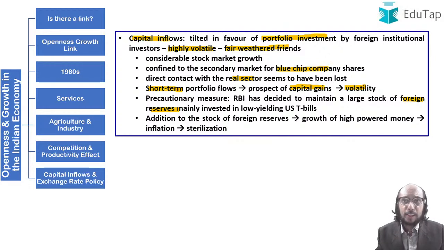So fundamentally, this is a huge stock of foreign reserves that we are holding as a matter of precaution. And secondly, when we have a huge inflow of foreign portfolio investment, that results in an increase in foreign reserves, that causes an increase in the quantum of high powered money in the Indian economy, which has the possibility to stoke inflation, and therefore RBI has to undertake sterilization, and sterilization is not easy to undertake.